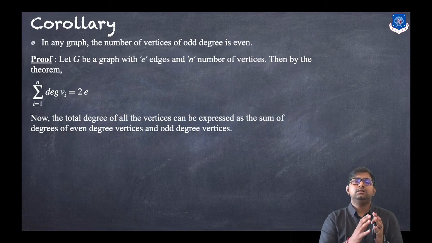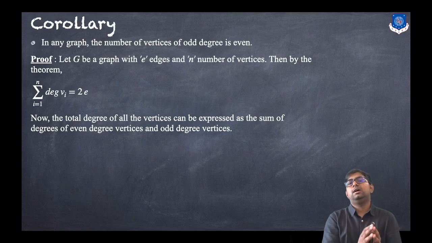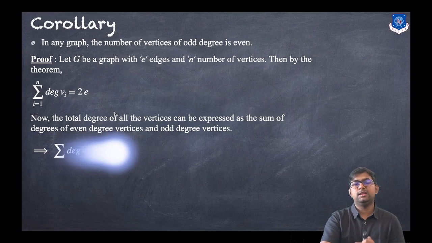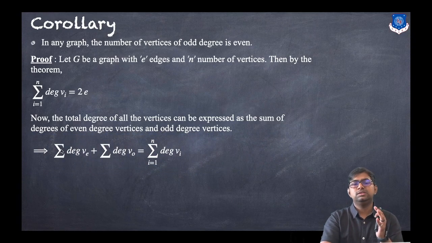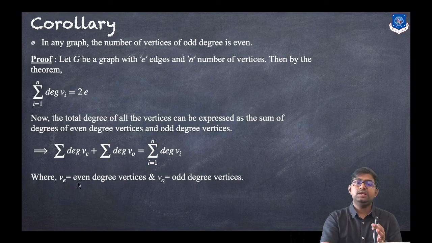Now see, the total degree of all the vertices can be expressed as the sum of degrees of even degree vertices and odd degree vertices. So we can write: sigma of degree of VE, meaning even degree, plus sigma of degree of VO, meaning odd degree, is the sum over all the vertices, where VE denotes even degree vertices and VO denotes odd degree vertices.